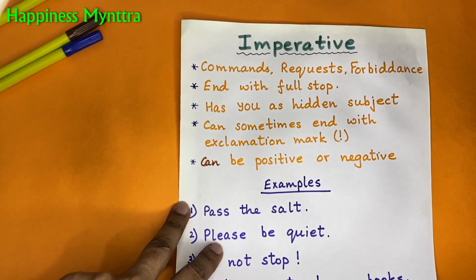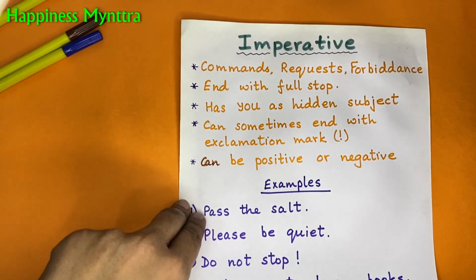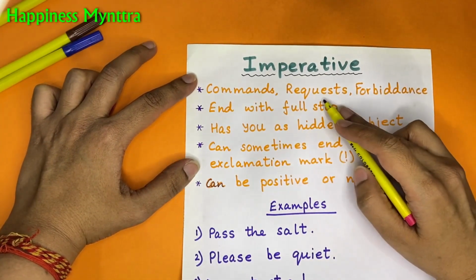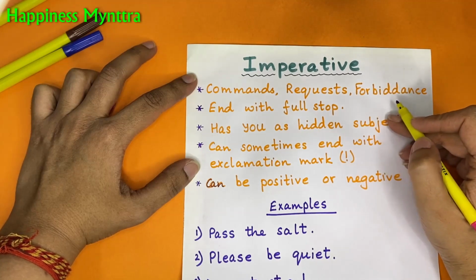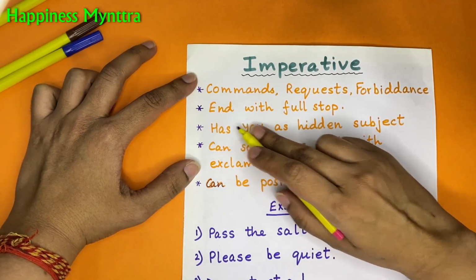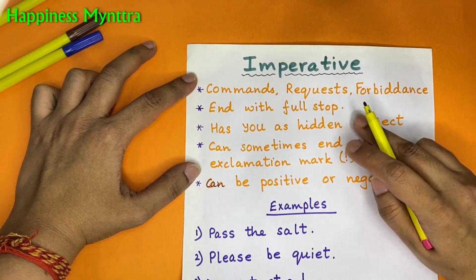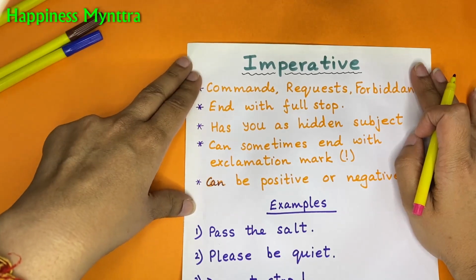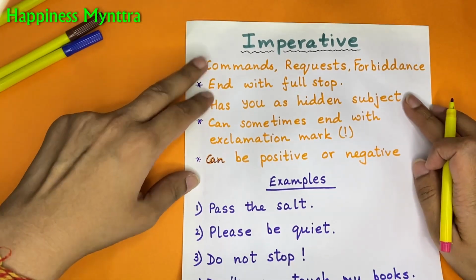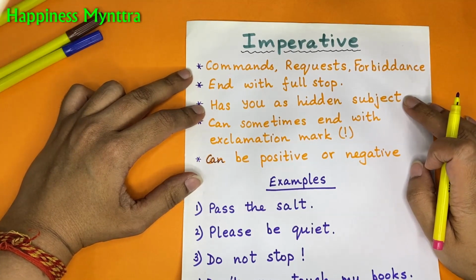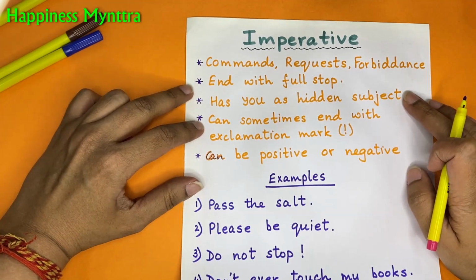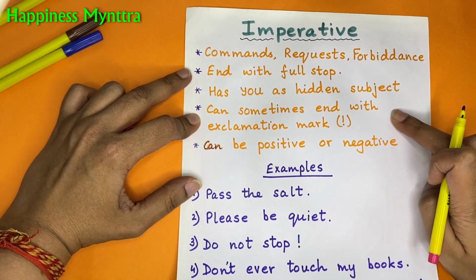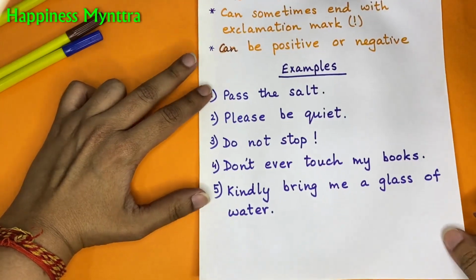Now the last kind of sentence is the imperative sentence. Imperative sentences are basically commands, requests, and prohibitions, something that we are forbidden to do. They end with a full stop again. So they're similar to a declarative sentence, but they will be commands or requests. Sometimes they can have you as a hidden subject. I'll explain how that happens. Sometimes these sentences could end with an exclamation mark as well, and they can of course be positive or negative.